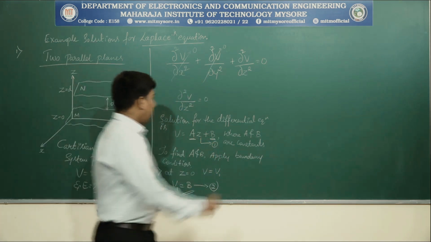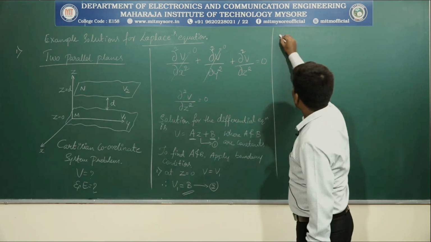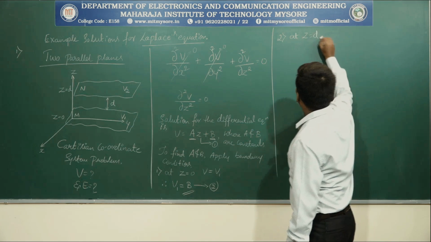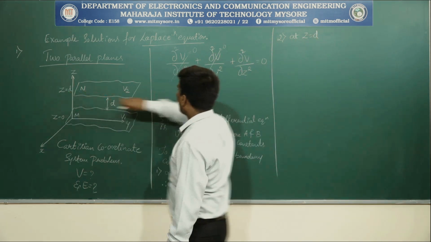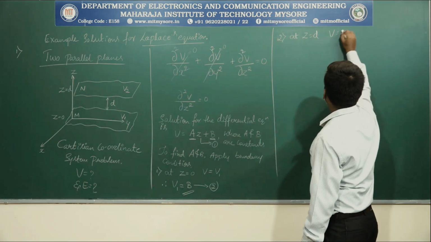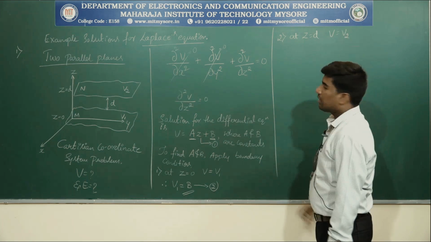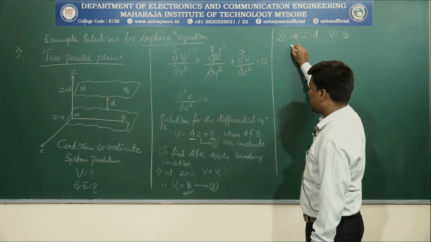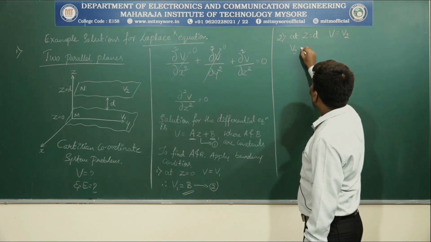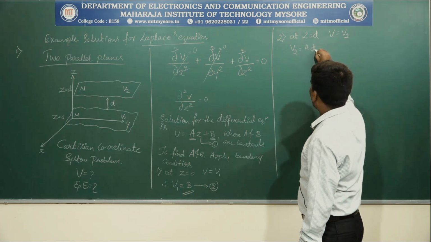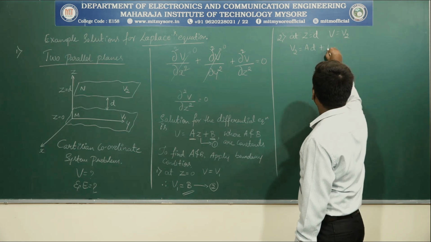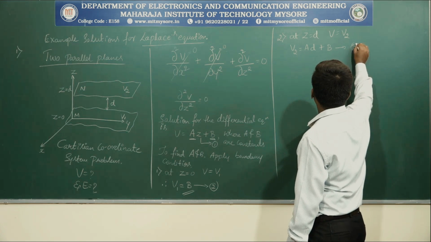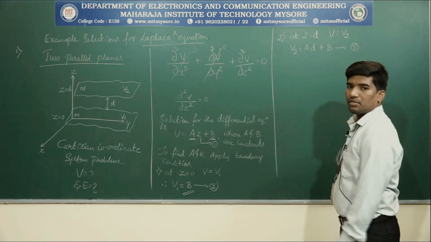Now apply the second boundary condition. What is that second boundary condition? At z is equal to D, V equals V2. Then equation 1 can be rewritten as V2 is equal to A into D plus B. Name this as equation 3.